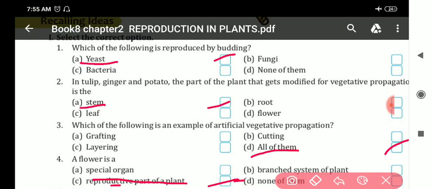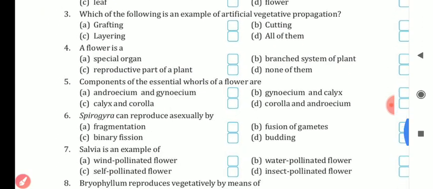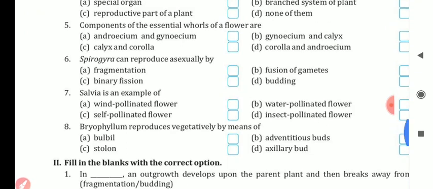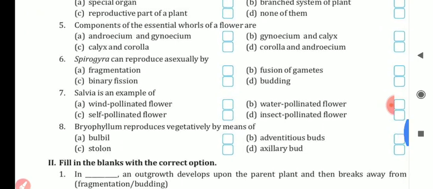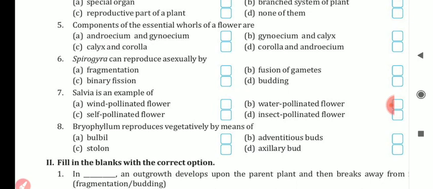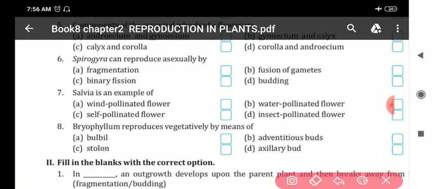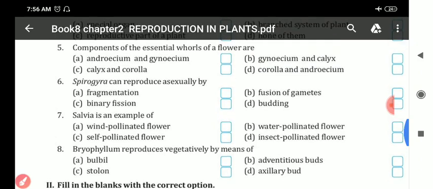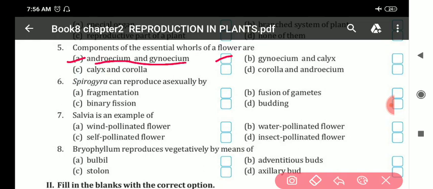Now let us discuss further. Fifth one: the essential whorls of a flower are. A is the answer, androecium and gynoecium. This is the answer. Clear? Androecium and gynoecium is the answer for it. Fifth answer is androecium and gynoecium.